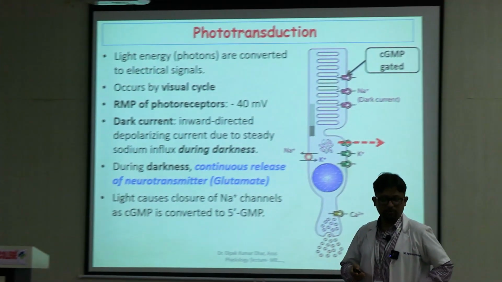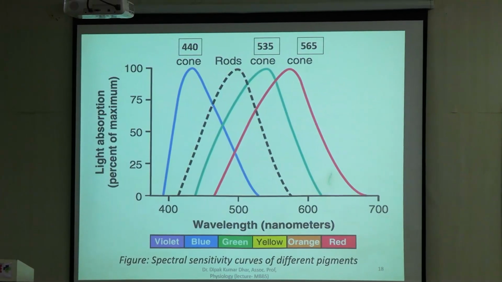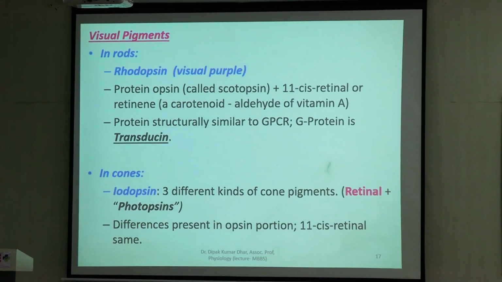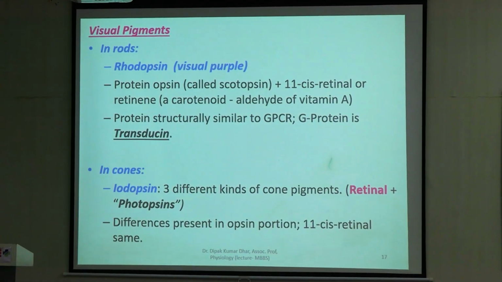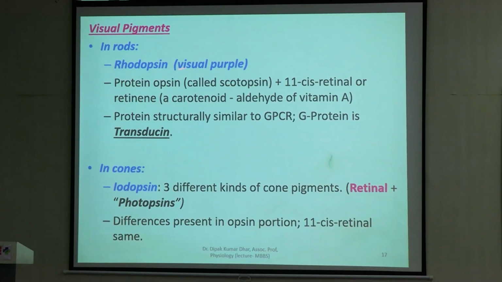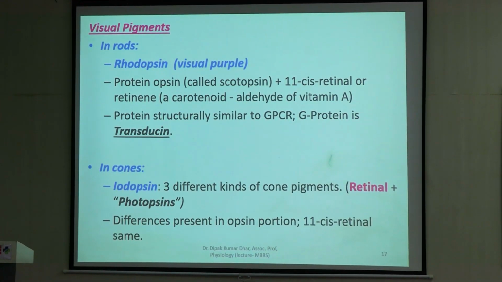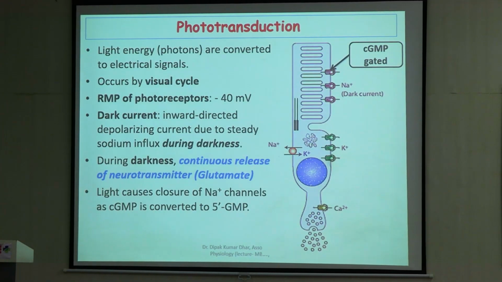Okay, so coming back to the topic. In the previous class, we talked about rods and cones, the receptors. We also talked about the retina, right? Now, once we have learned about the layers of the retina, and the components present in the rods and cones, today we'll talk about the signal transduction mechanisms.